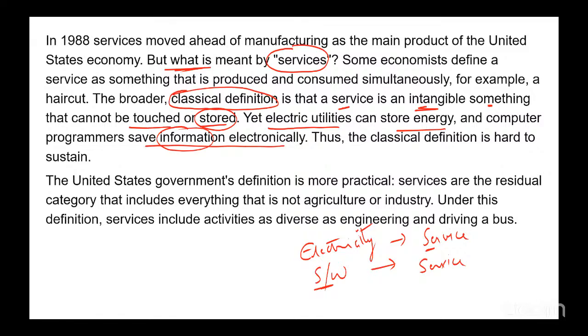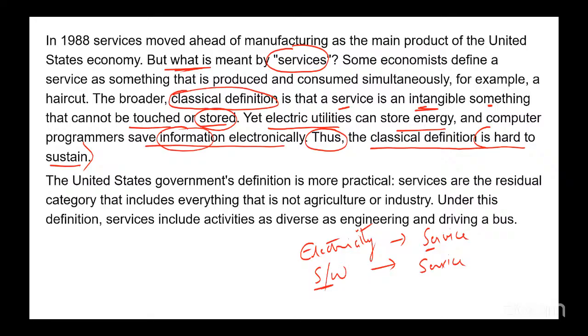So it says, thus, the classical definition is hard to sustain because we can actually store some things like electricity and programming code. We can store it. So the classical definition is hard to sustain.